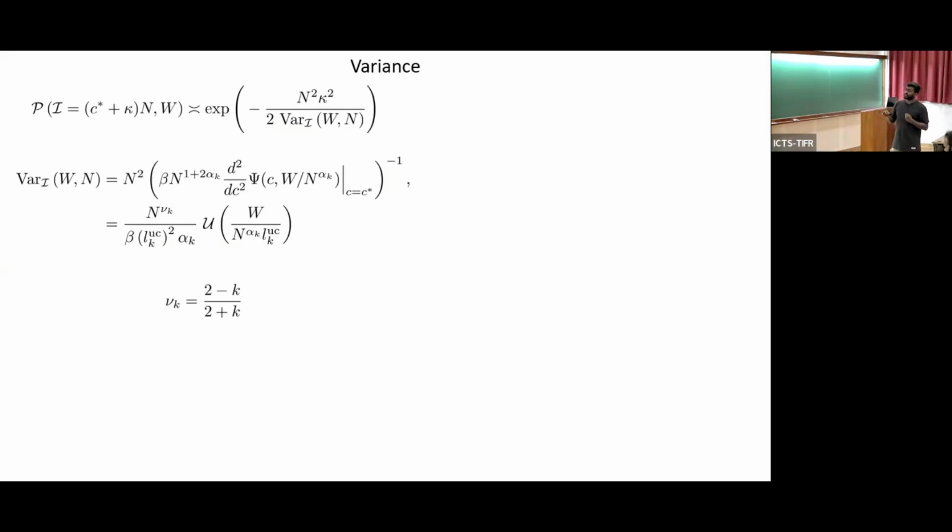Nu k is basically (2 minus k) by (2 plus k). What it means is when the interaction is between 1 and 2, this is diverging. The variance is increasing with system size. When k is greater than 2, variance is decreasing with system size. What does it mean to decrease with system size? It means that the system has become completely rigid.